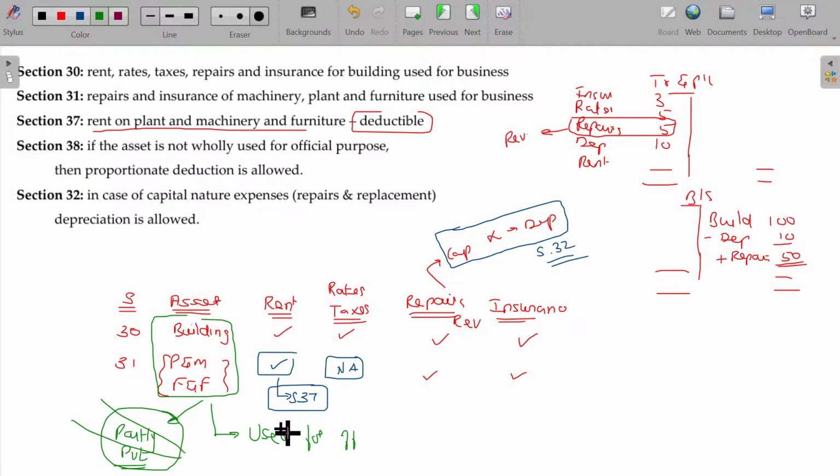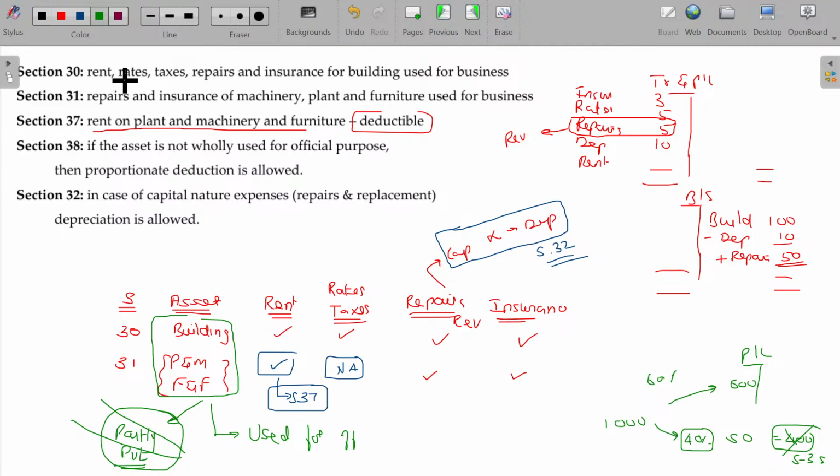For example, the rental expenses where 40% of this building is used for self-occupancy. Then in your P&L account, how much can you debit? Only to the extent of official purpose, 60%, 600 can be debited. This 40%, 400 is disqualified under what section? Section 38.